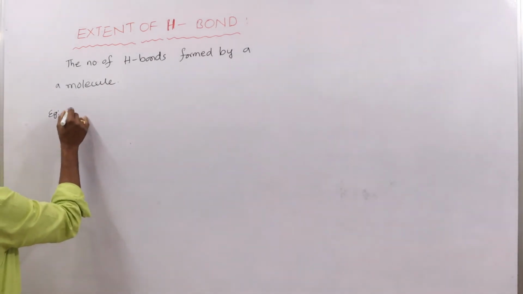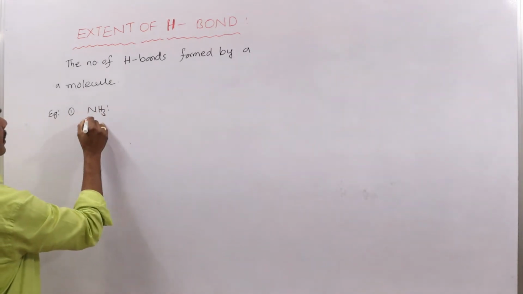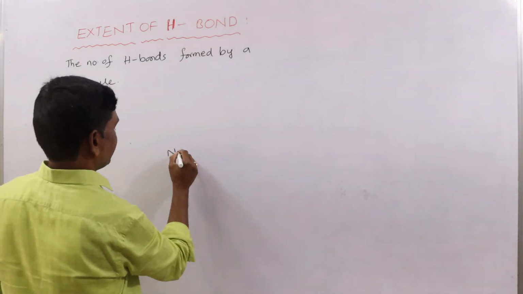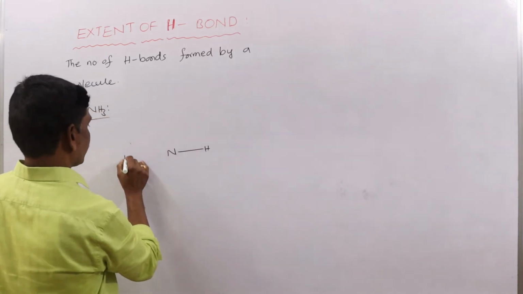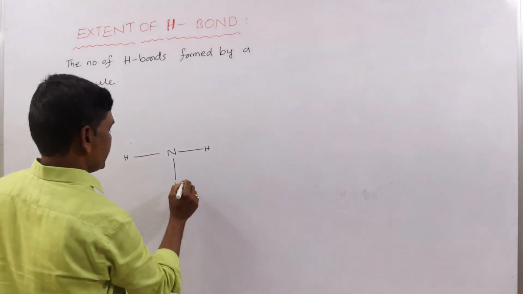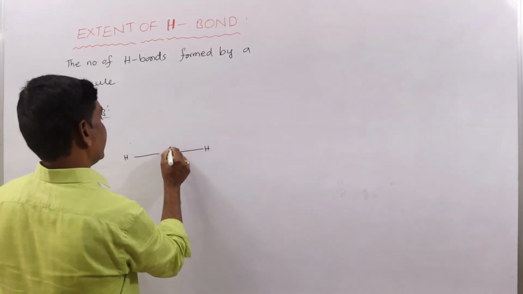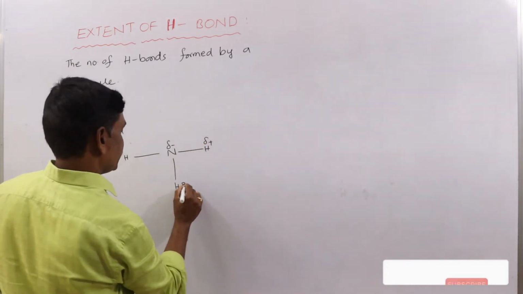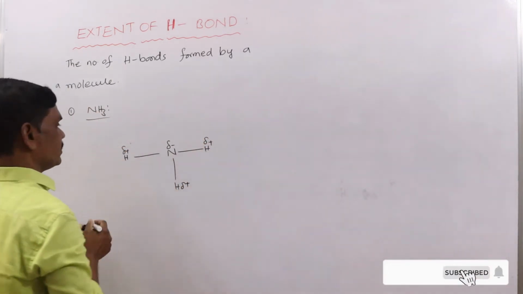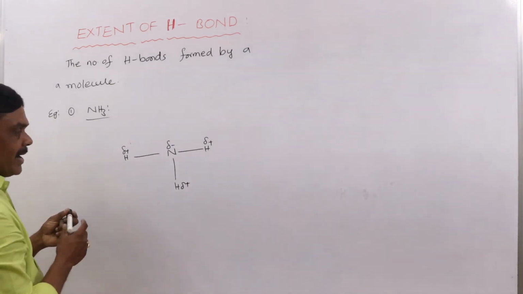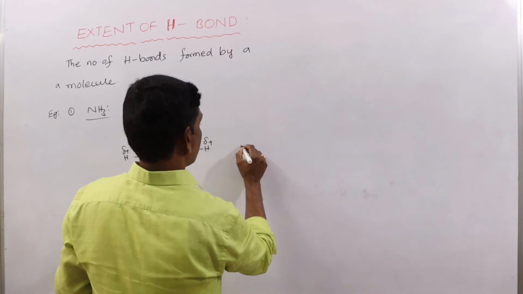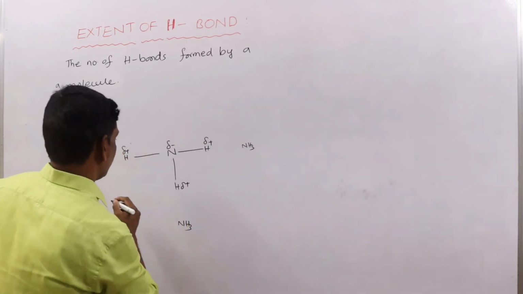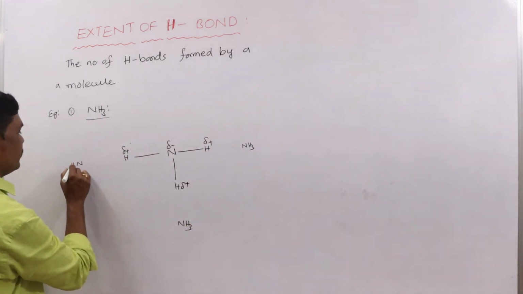For example, first example I am taking ammonia molecule. I am writing the structure of ammonia molecule. Nitrogen is highly electronegative, so it will get a partial negative charge, and the hydrogens have partial positive charge. Here is another ammonia molecule, and here also another ammonia molecule.